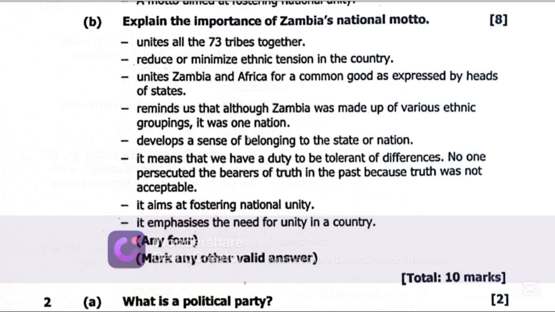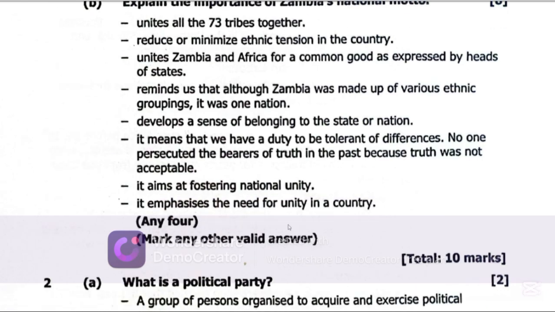It develops a sense of belonging to the state or nation, that we have a duty to be tolerant of differences. No one persecuted the bearers of truth in the past because truth was not acceptable. It aims at fostering national unity. It also emphasizes the need for unity in a country. So you can mention those important aspects of Zambia's national motto.